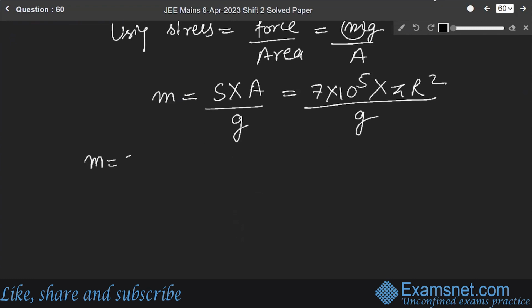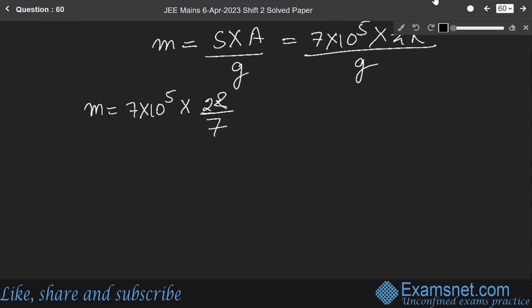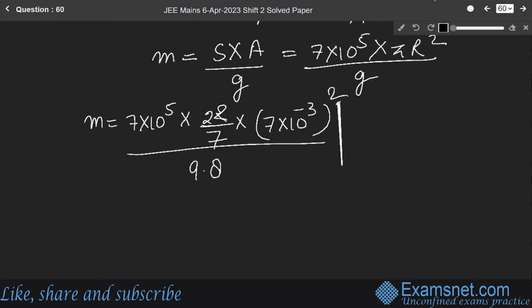So m equals 7 into 10 to the power 5 into pi, 22 by 7, as it says to use pi equals 22 by 7 and g 9.8 meter per second square, into r, 7 into 10 to the power minus 3 meter, whole square, over g 9.8.